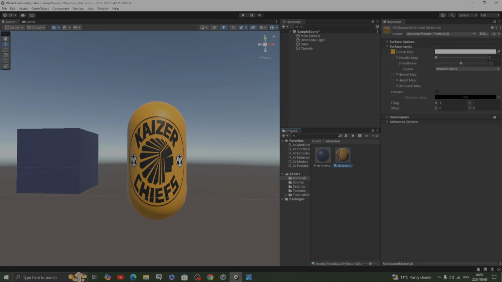So another thing probably that we can do, we could always increase our smoothness to make it a little bit shiny. If it was a metal object, you can increase the metallic map to make it look like a gold vibe, you understand, but it's not a metal object. Let's just say it's a plastic. Leave it there. And all other maps, we will discuss them as we need them. But for now, this is important for the start of our project.